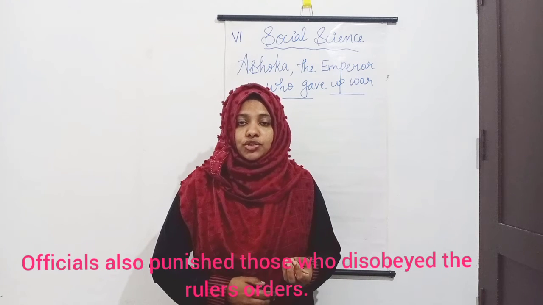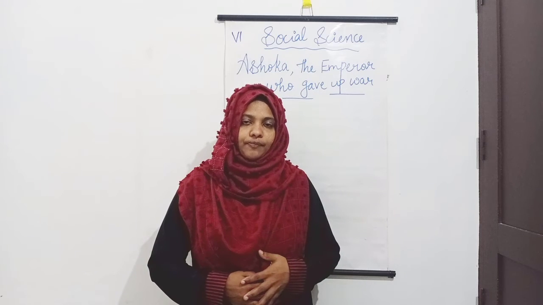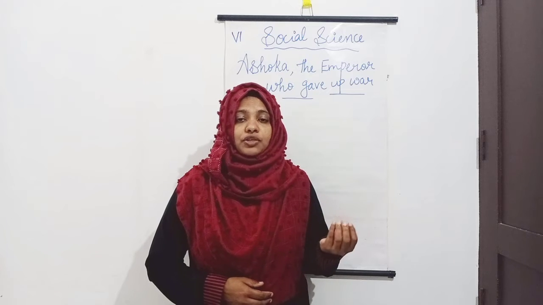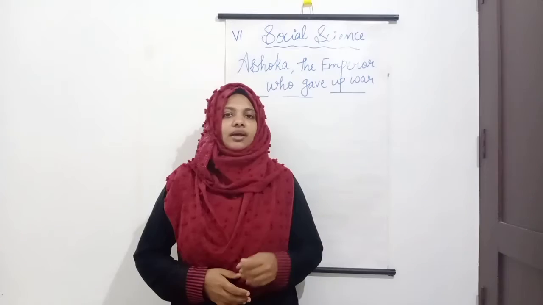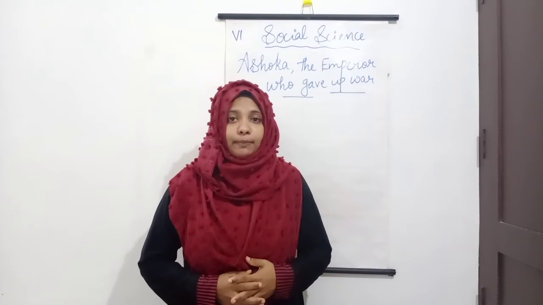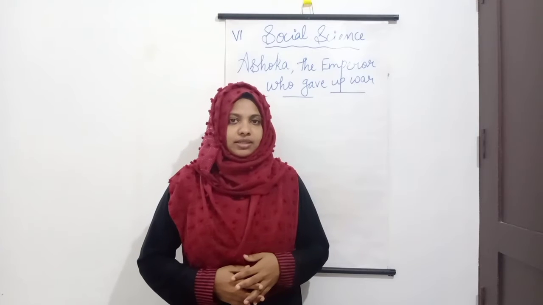Officials also punished those who disobeyed the ruler's orders. Messengers went from place to place and spies kept a watch on the officials. And of course, the emperor supervised them all with the help of members of the royal family and senior ministers.